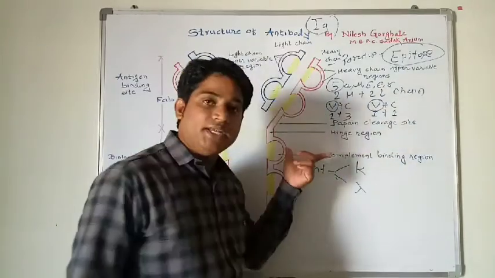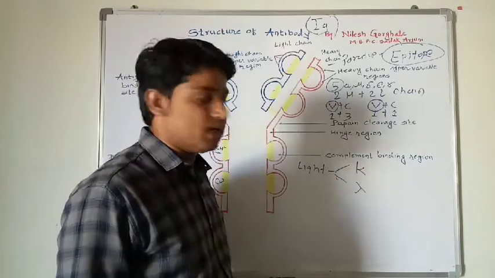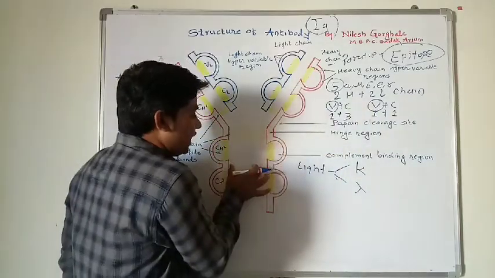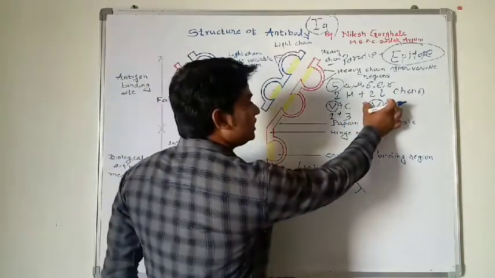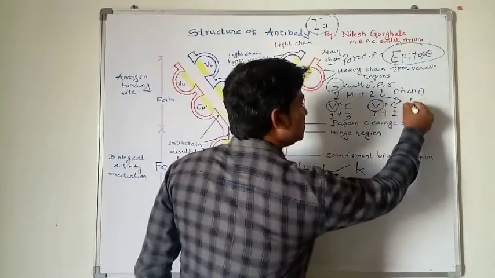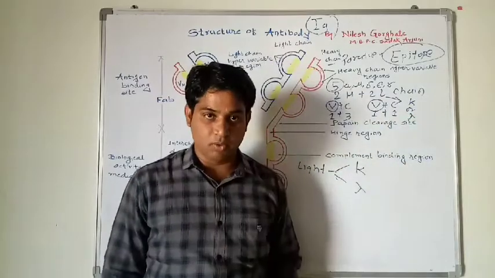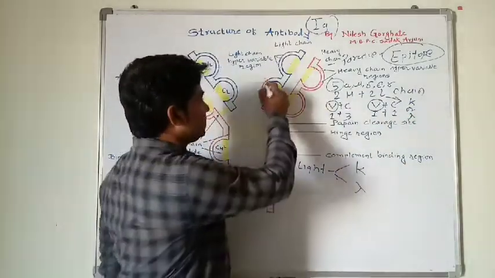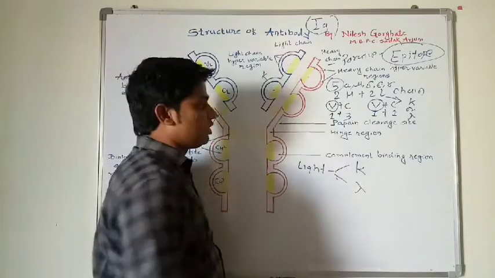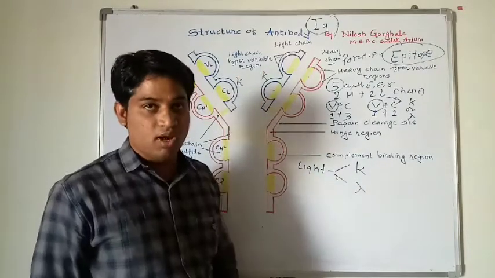In one antibody, the two light chains and two heavy chains are present, and the two light chains are of the same nature, either kappa or lambda. Suppose in this structure one chain is composed of kappa, then the second chain is also made up of kappa.